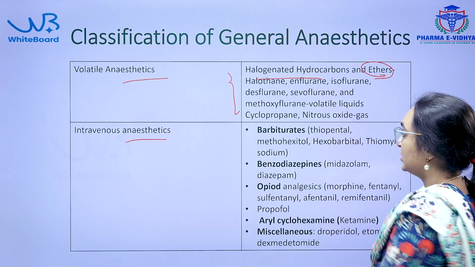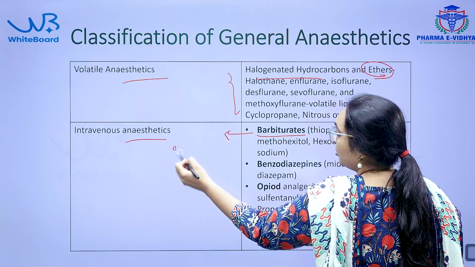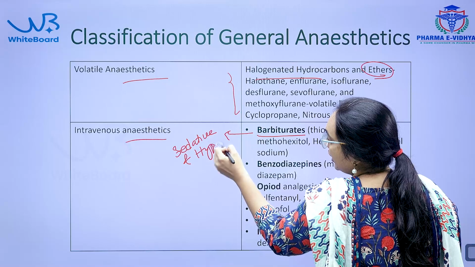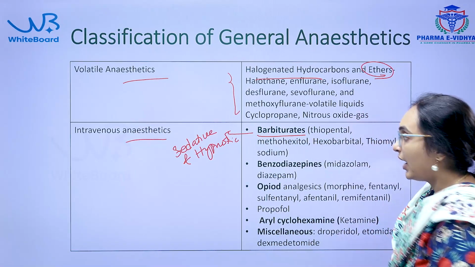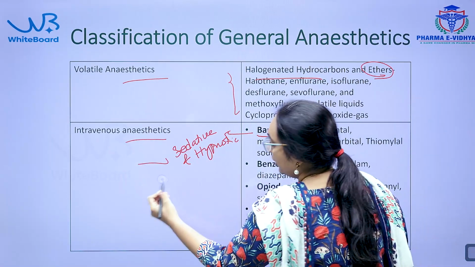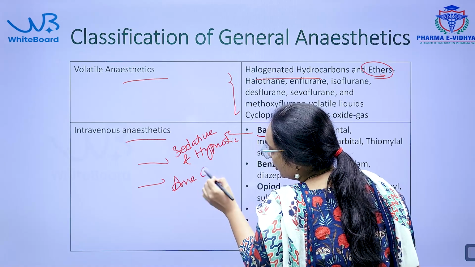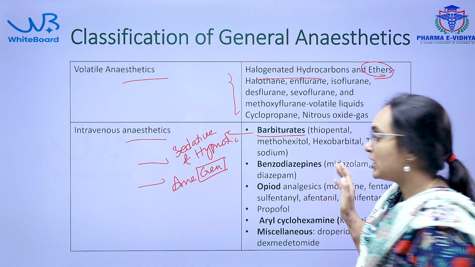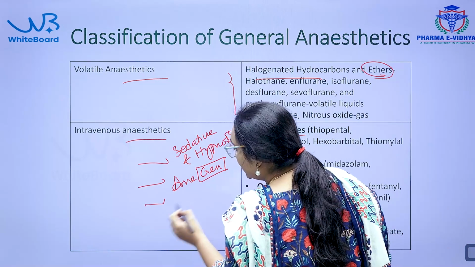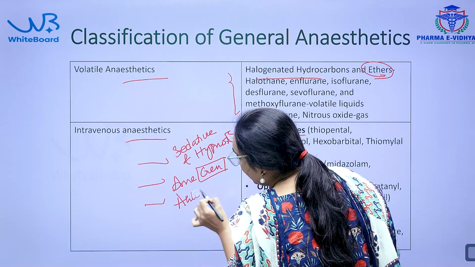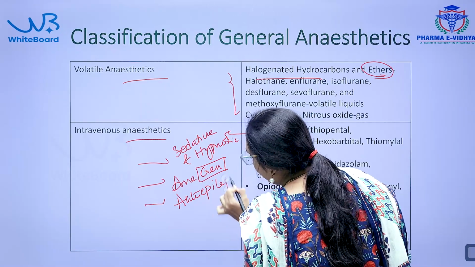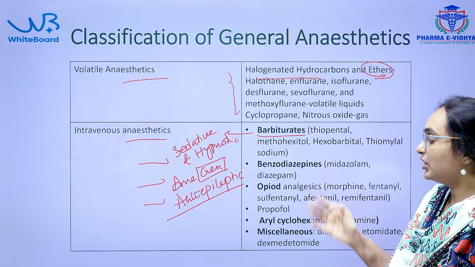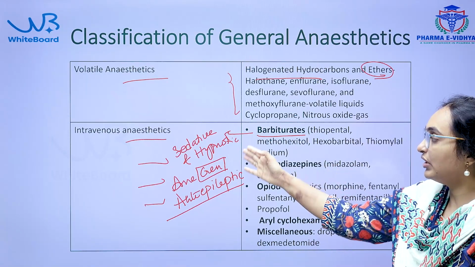And intravenous anesthetics, say barbiturates. Barbiturates mostly have sedative and hypnotic activity. Other than this, some of the barbiturates have anesthetic action, that is, general anesthetic action. Some of the barbiturates have anti-epileptic action. So barbiturates have widely varying activities. Most of the barbiturates have sedative and hypnotic activity.